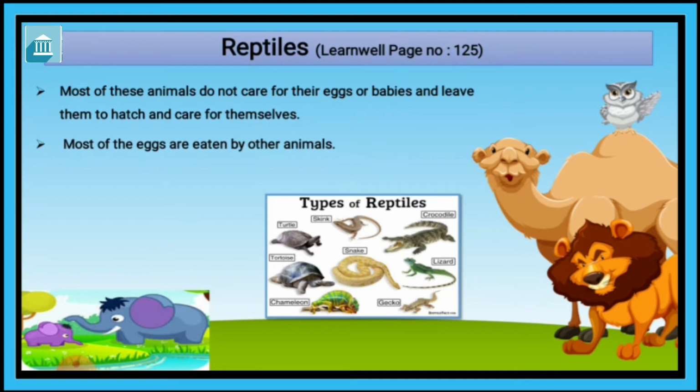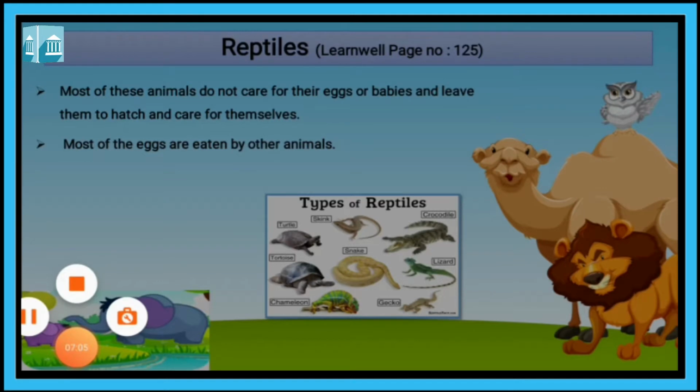They leave them to hatch and care for themselves. तो वो हैच कैसे होता है? उनको गर्मी कहाँ से मिलती है? From the heat of the sun. Most of the eggs are eaten by other animals, same as fish. Most of the fish eggs are eaten by bigger fish, like most of the reptile eggs are eaten by other animals.